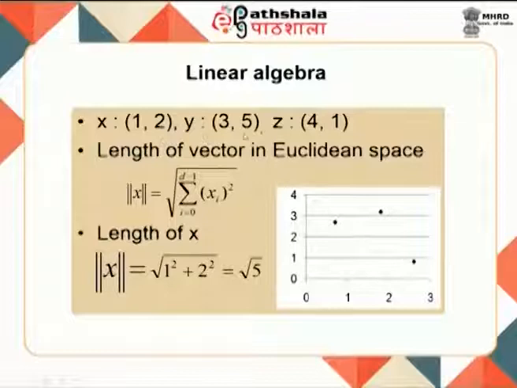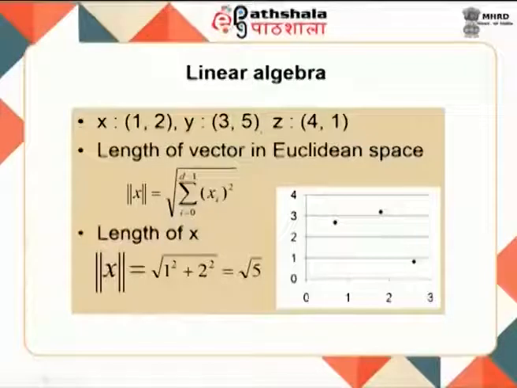So, if you take an example in linear algebra, x equal to 1 comma 2, y is equal to 3 comma 5 and z is equal to 4 comma 1. The length of a vector in Euclidean space, as we have already seen, is given by the square root of the sum from i equal to 1 to d of x i squared. Here it is 1 squared plus 2 squared. So, the length of x is the square root of 5. This is how you find the length of a vector.